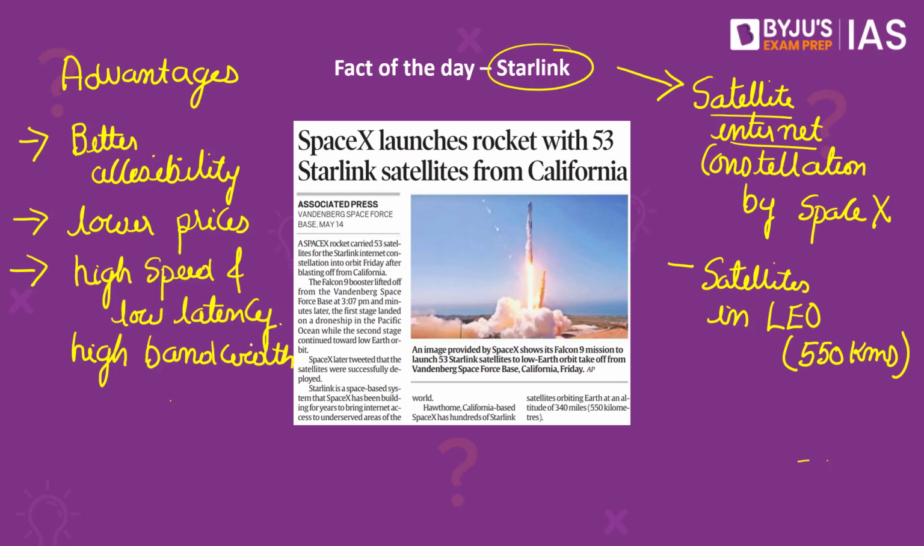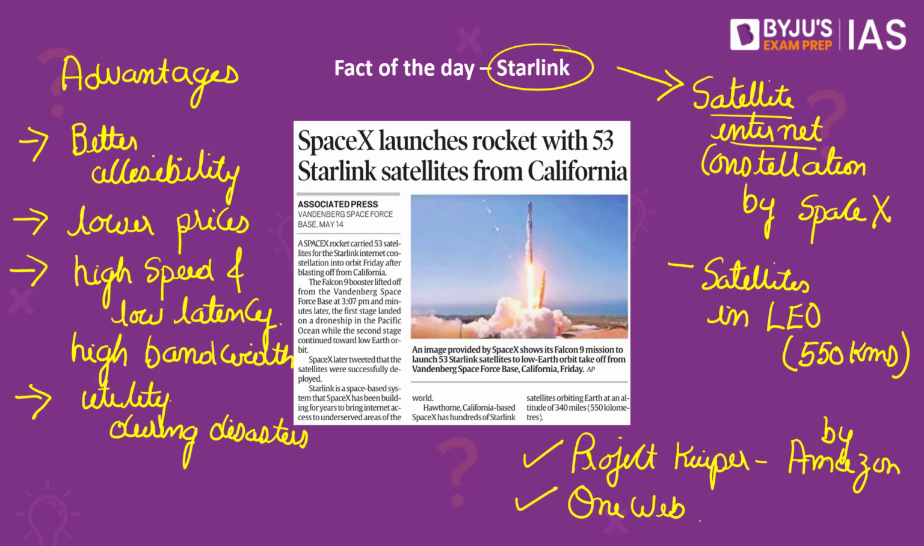Another notable advantage of such a system is that, as compared to the traditional optical fiber systems, which can get damaged during disasters, these satellite-based internet connections can ensure utility and connectivity even during disasters. Given these inherent advantages, the satellite internet systems are finding increasing acceptance globally. Please note, Starlink is not the only such company. There are other well-known projects as well, such as the Project Kuiper by Amazon as well as OneWeb. Please try and remember these names.